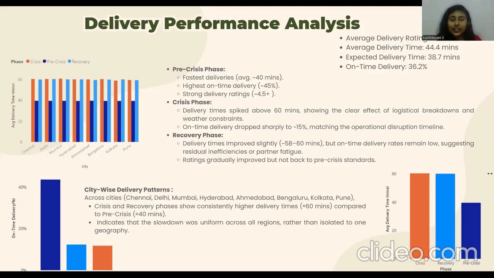Then we have city-wise delivery patterns. Across cities like Chennai, Delhi, Mumbai, and Hyderabad, they have shown consistently high delivery time, approximately 60 minutes, compared to the pre-crisis phase, which is 40 minutes. So this shows that the breakdown was uniform across all regions and it is not isolated to a particular city or geography.